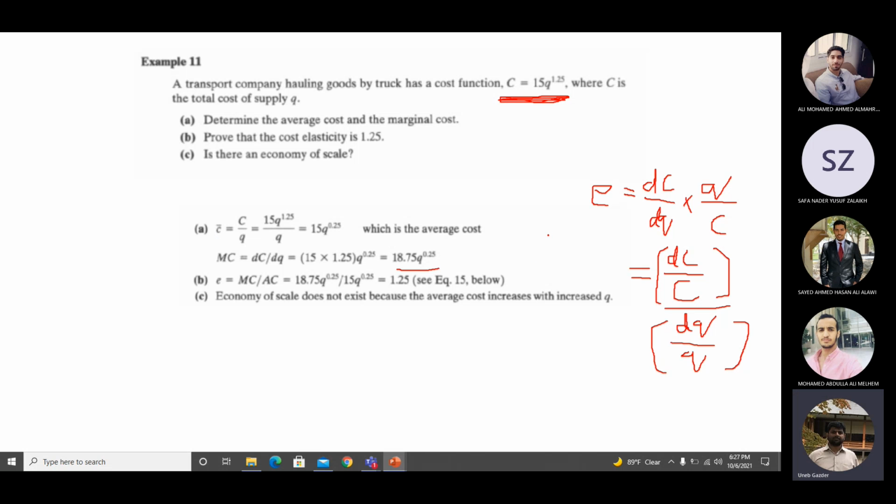Economy of scale is where you increase the number of units and the average cost is decreasing. So in this equation, you can try yourself, put Q as 2 and then 3 and then 4 and see whether the average cost is increasing or not. But if you just want to see it, it will increase because of the power. If the power would have been negative, it would have been the other way around. There would have been economy of scale.